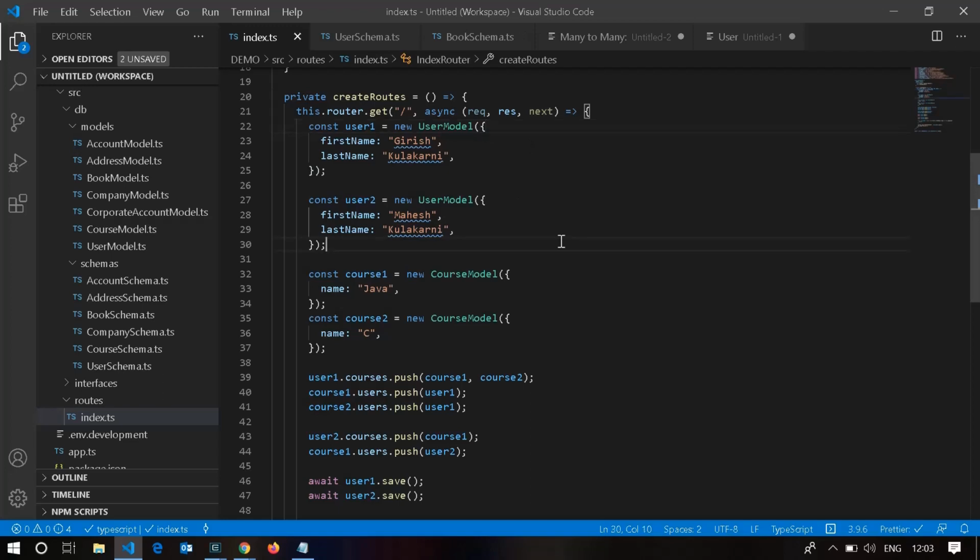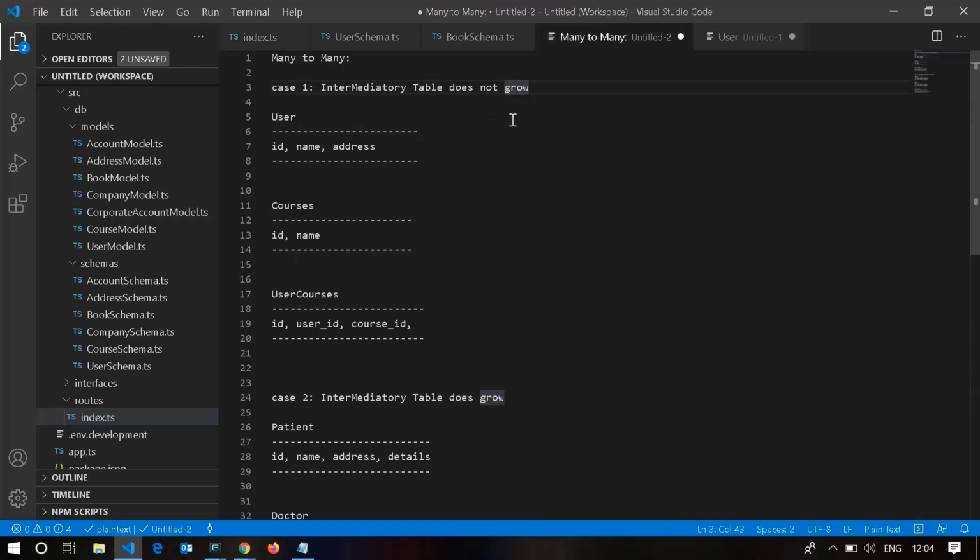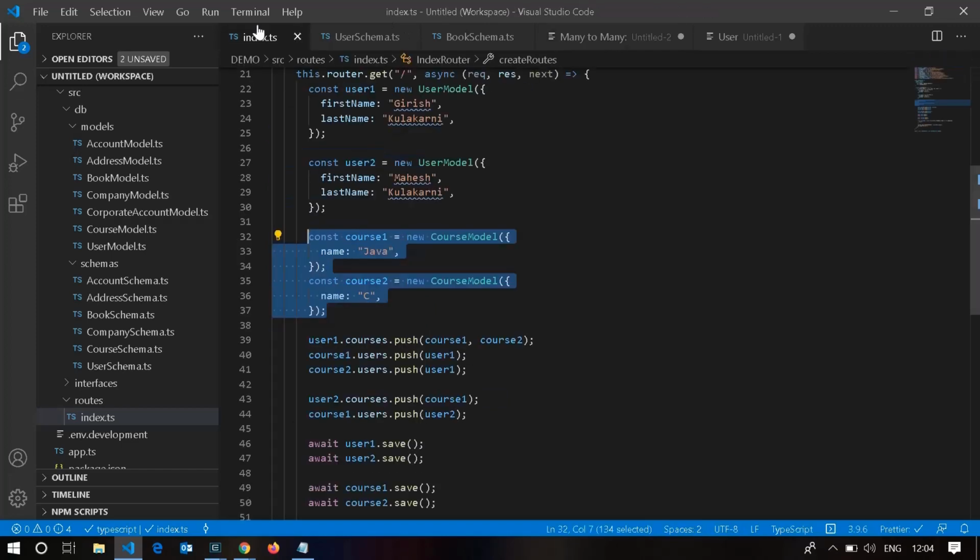So now we have this user model. To explain, I just created two users, and I have created two courses as I said in this example. Many-to-many case one: user and the courses in MongoDB.